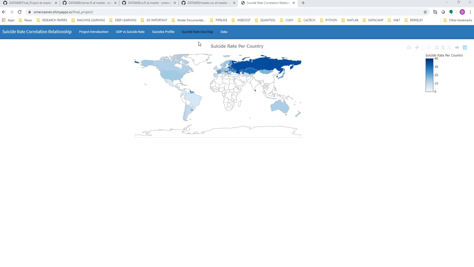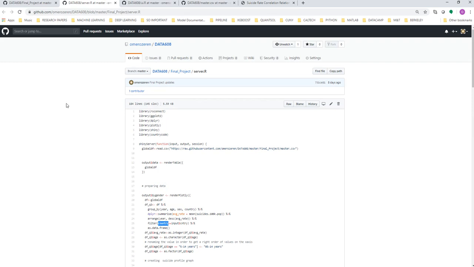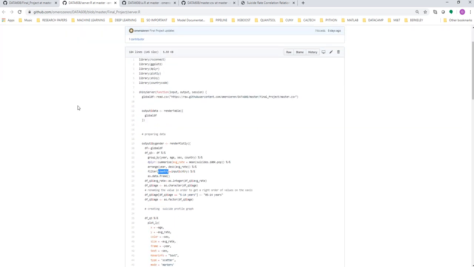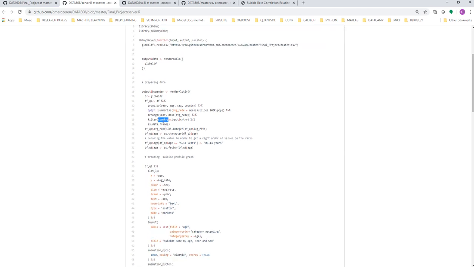I also want to show you how the data looks. It might take a little bit of time. Everything regarding the final project is in GitLab. In the server, the first thing that I did was prepare the data, and I needed to group by year, age, sex, and country.